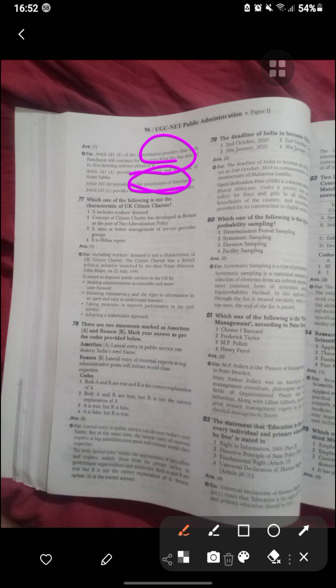Now which of the following is a type of probability sampling? Probability is a systematic sampling. Rest is non-probability. Okay, so systematic sampling is a part of the probability sampling.